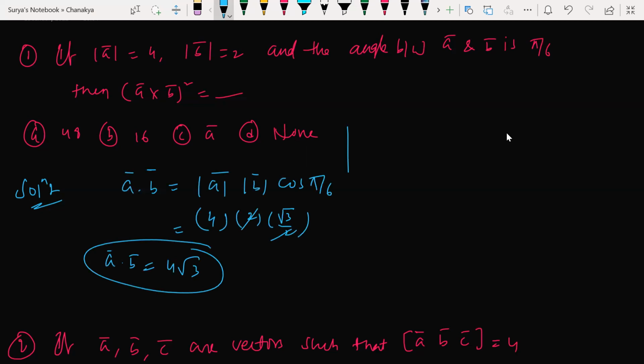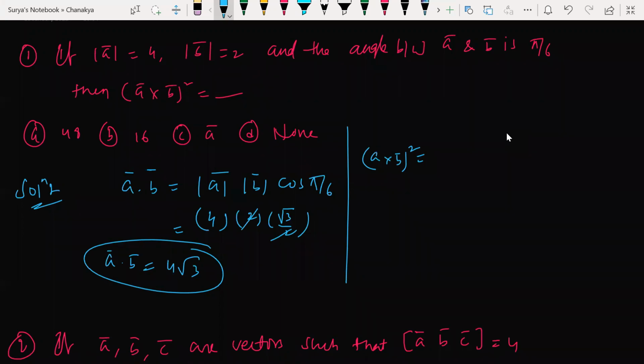So what do I need to find out here? A cross B whole square I need to find out. How can I find this? How can I find out, people? Hello, are you guys here?